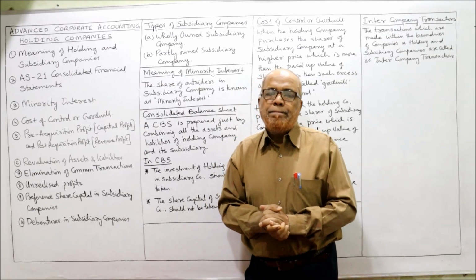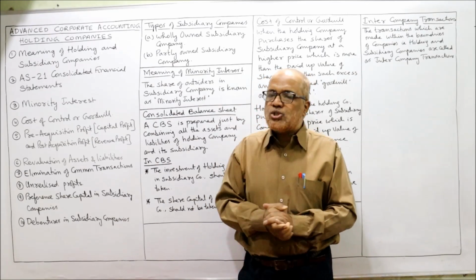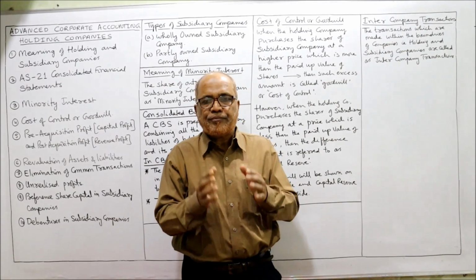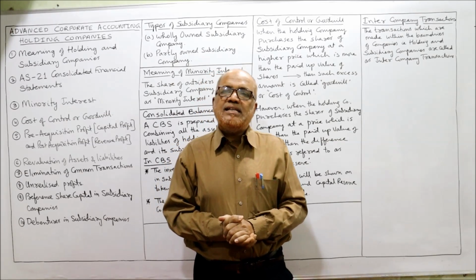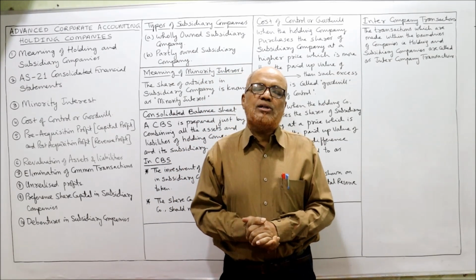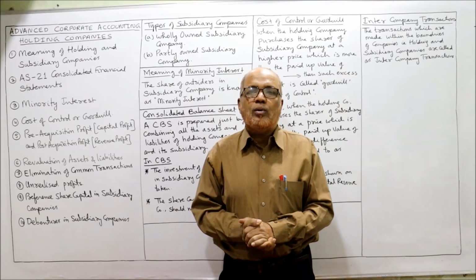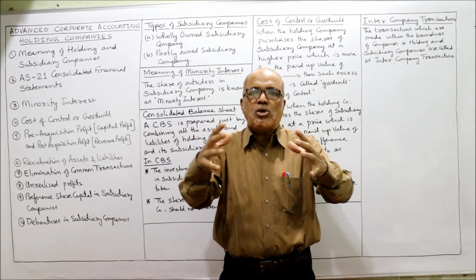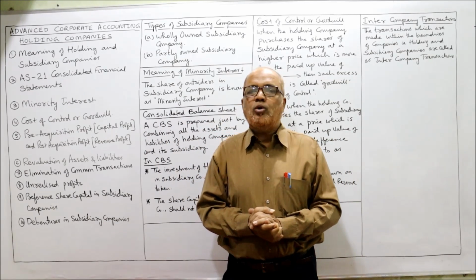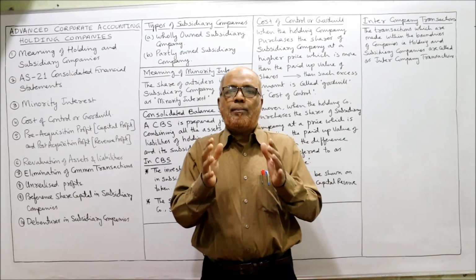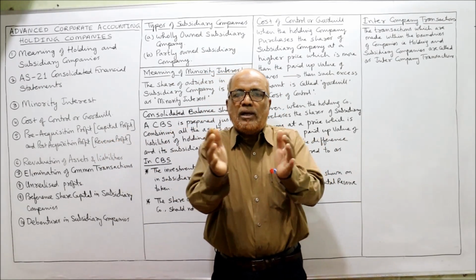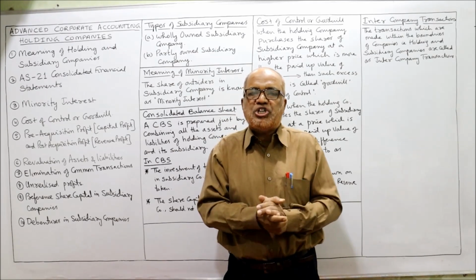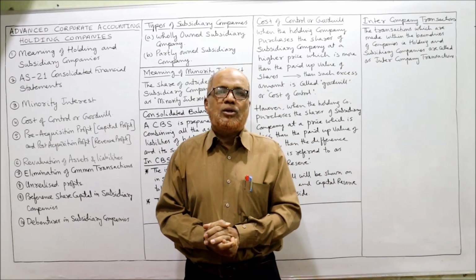For this purpose, Accounting Standard 21, AS 21, has been issued on the topic of consolidated financial statements. In India, the Council of ICAI, the Institute of Chartered Accountants of India, has issued Accounting Standard 21 on how to make the consolidated financial statements. So whenever a company wants to make a consolidated financial statement, it has to follow the principles, rules and procedures given by Accounting Standard 21.